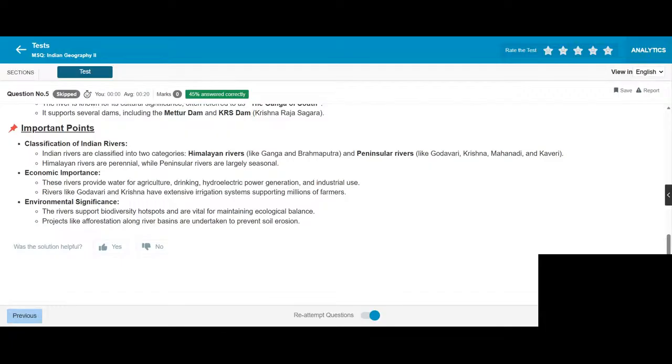Classification of Indian rivers: Indian rivers are classified into two categories: Himalayan rivers like Ganga and Brahmaputra, and Peninsular rivers like Godavari, Krishna, Mahanadi, Kaveri. Himalayan rivers are perennial, while peninsular rivers are largely seasonal. Economic importance: these rivers provide water for agriculture, drinking, hydroelectric power generation, and industrial use. Rivers like Godavari and Krishna have extensive irrigation systems supporting millions of farmers.